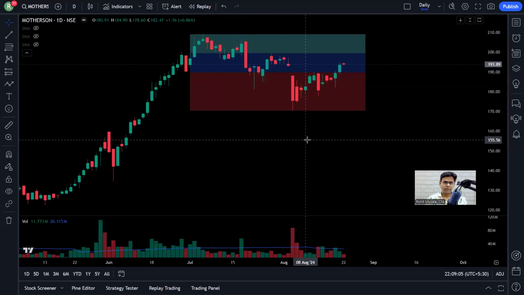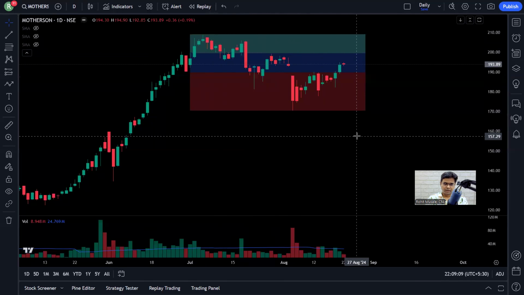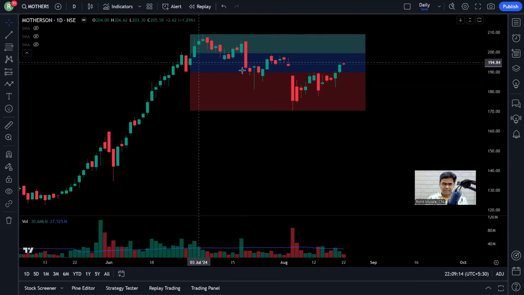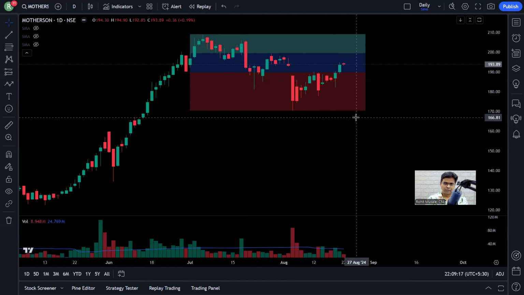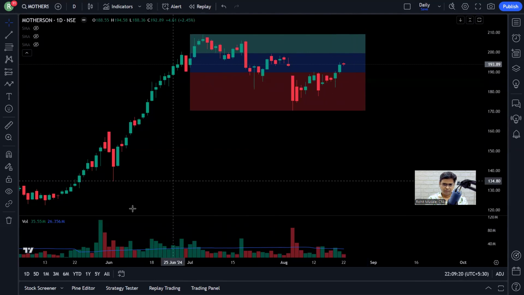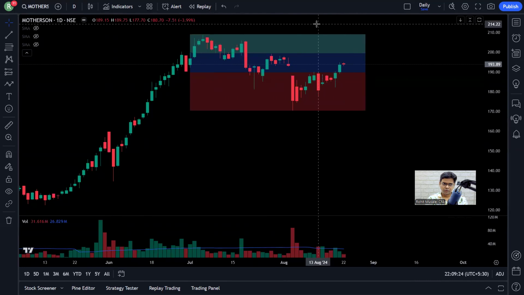I want minimum 10 candles in the base. Here you can see comfortably I have more than 10 candles in the base. Now, inside the base, this is supposed to be a low volume consolidation period. Okay. After a high volume rally, I want a low volume consolidation.